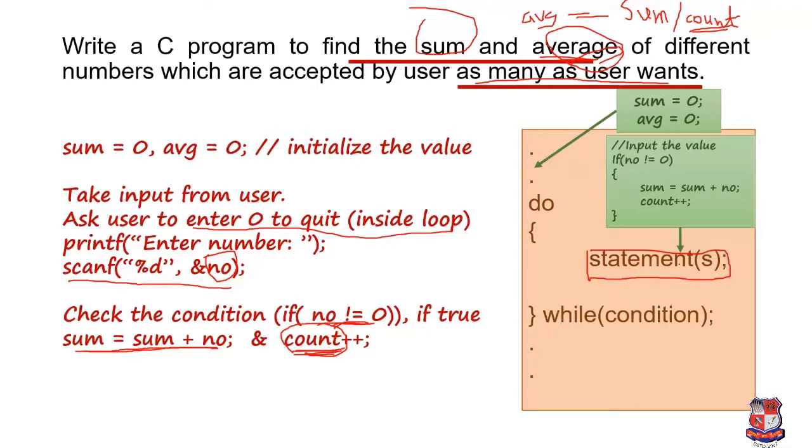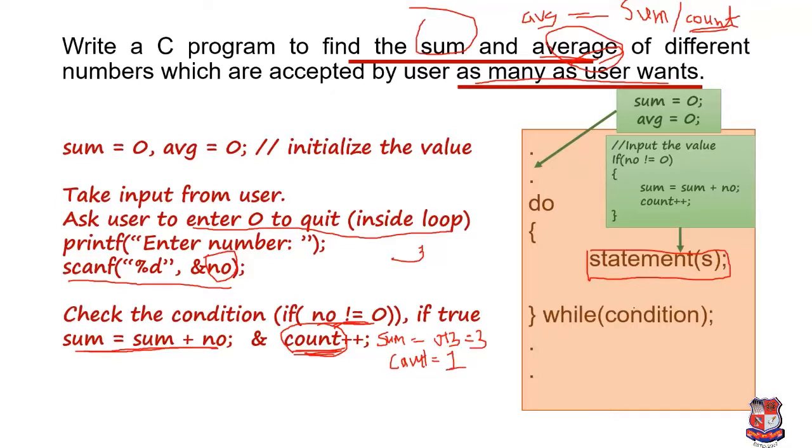This statement repeats and repeats until the user enters 0. If the user first enters some value, for example 3, then the value of sum will be 0 plus 3, so it will be 3 now. And count is increased, so count's initial value is 0, now it will be 1.